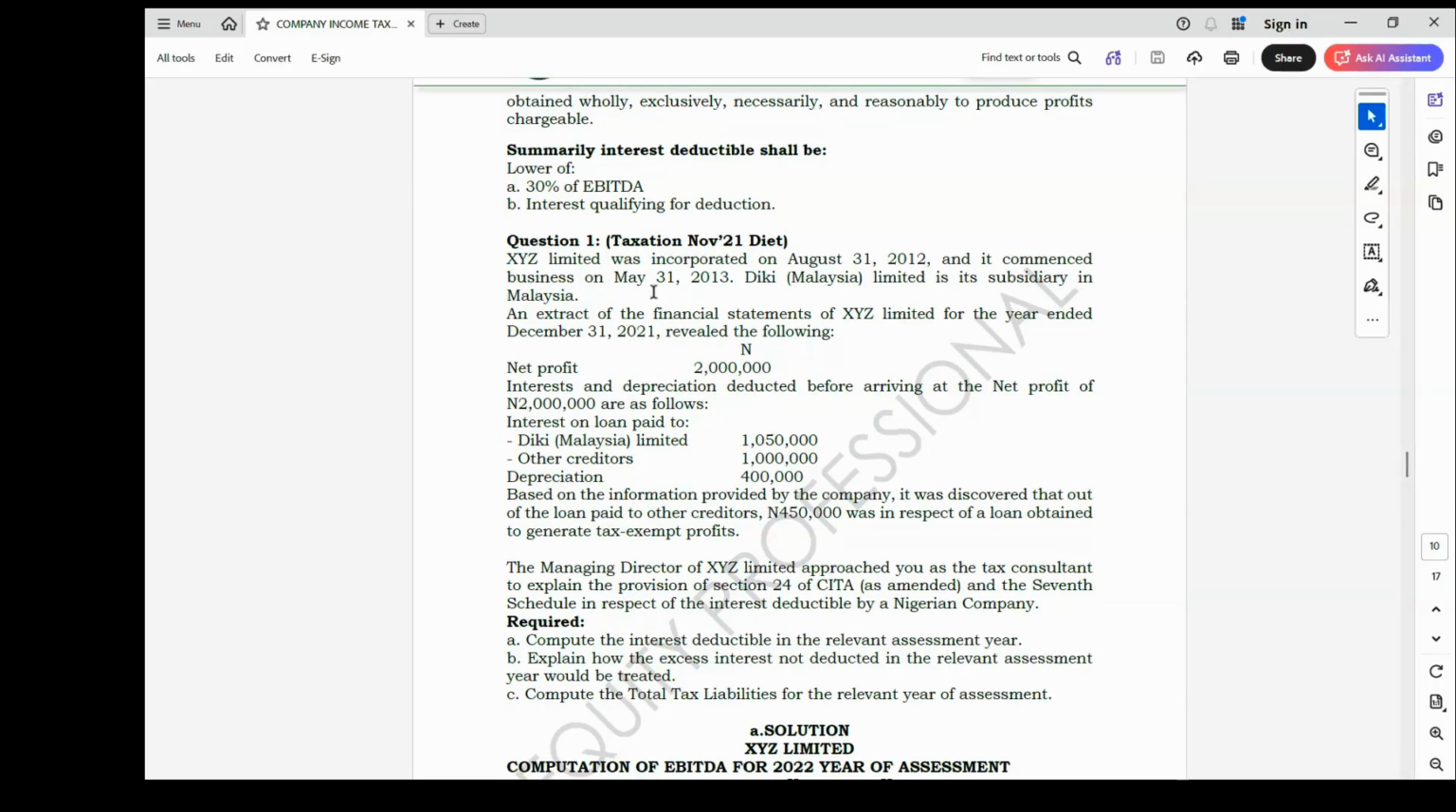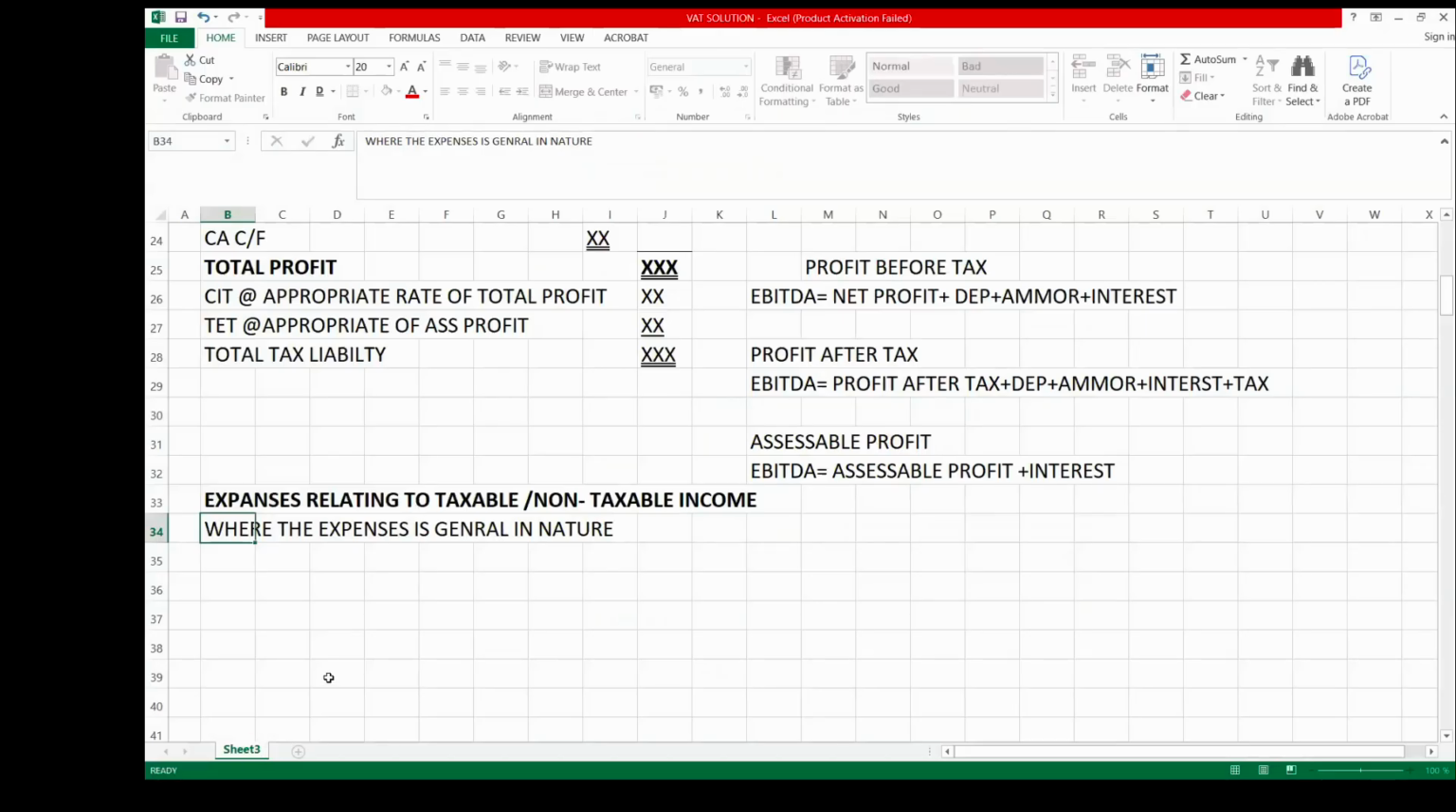But before we can calculate the interest deductible, we must first of all calculate EBITDA, earnings before interest, tax, depreciation, and amortization. And I told you that the calculation of your EBITDA depends on the type of profits provided by the examiner.